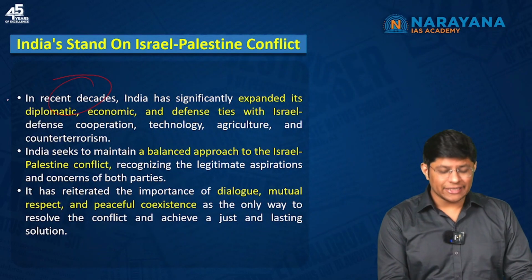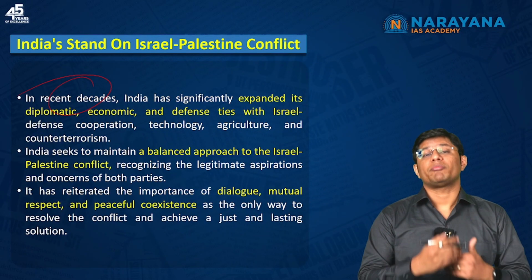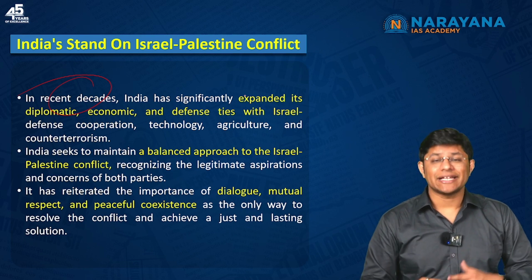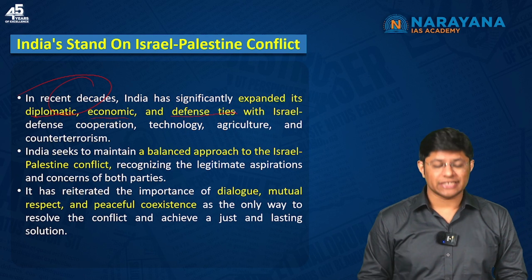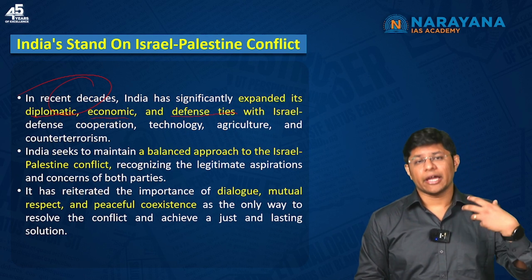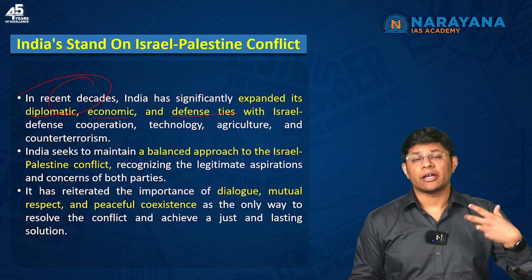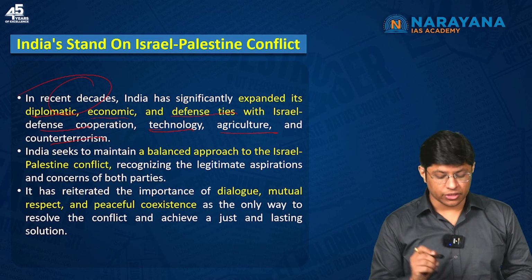Now, in recent decades, despite the fact that India has been a traditional supporter of the Palestinian cause, India has significantly expanded diplomatic, economic, and defense ties with Israel. For example, in different sectors, India and Israel are building relations: defense cooperation, technology, agriculture, and counter-terrorism.